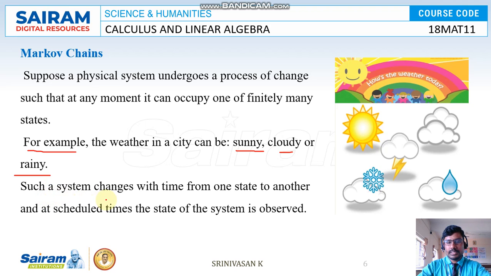Such a system changes with time from one state to another, and at the scheduled time the state of the system is observed. So in one state it may be sunny and in another state it is cloudy. How do they predict? Every day they predict by using the Markov chain. It's based on linear algebra.